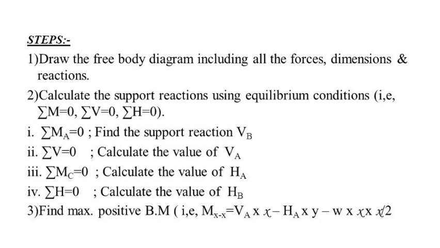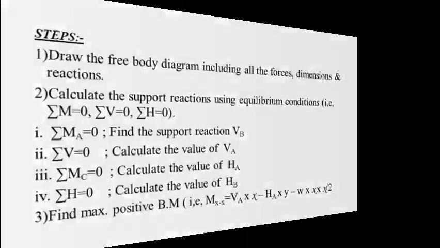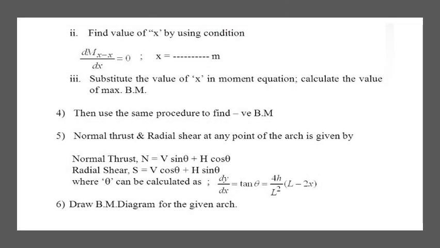These are all the steps you know to draw the free body diagram. Usually, in case of the parabolic arch, no diagram would be given. You have to draw the diagram, reading all the details given in the problem. Then mark all the reactions properly. Calculate the support reactions by applying the conditions of equilibrium. Another fourth condition is available at the crown level, that is taking the moment about the crown level is equal to 0. We can find out all the reactions, then find the internal forces, applying the equations for the normal thrust and radial shear.